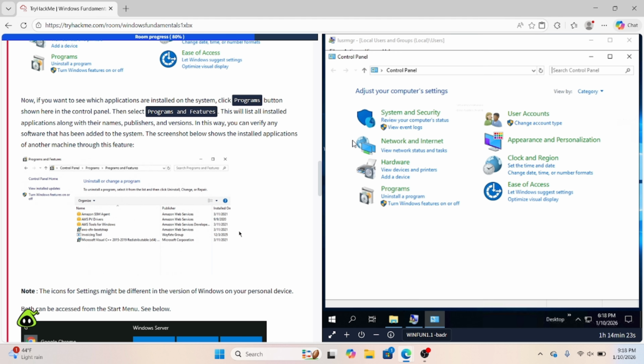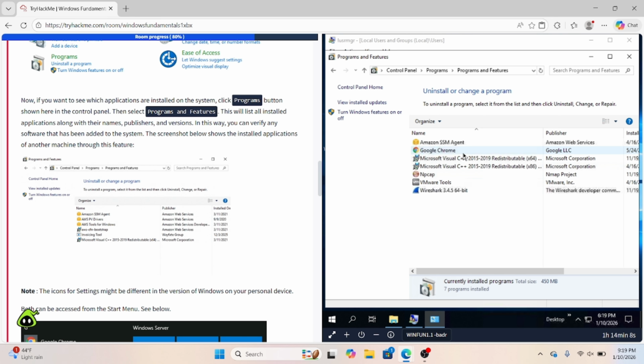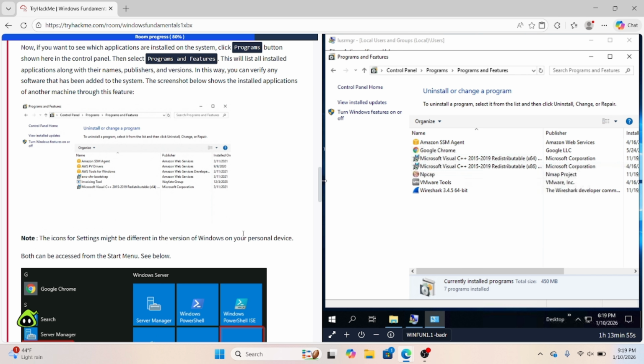And if you want to see which applications are installed in the system, you can click the Programs button shown here in the control panel. So we go to Programs right here, and then Programs and Features. And this is going to show all the applications that are installed on the system. As you can see, the Wireshark that we've been going over, Amazon SSM Agent. In this way, you can verify any software that's been added to the machine.